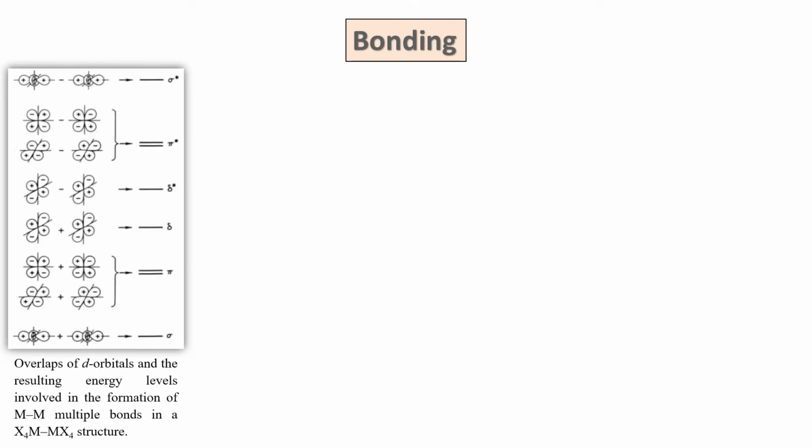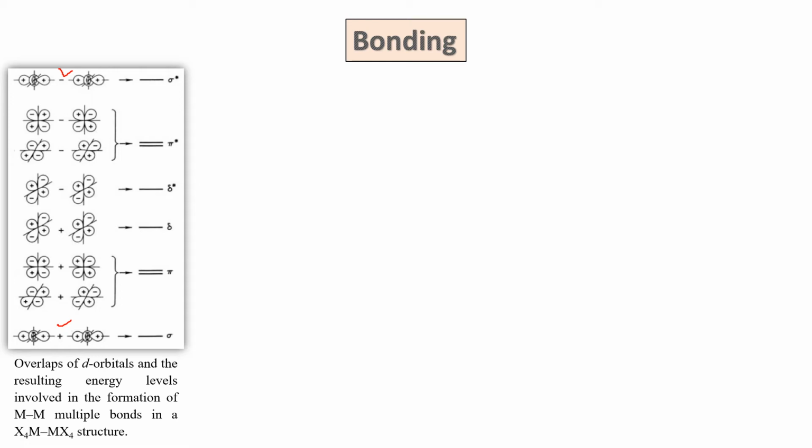Let's come to the bonding part. Here molecular orbital theory is used to describe the bond. In molecular orbital theory, atomic orbitals combine to form molecular orbitals. If two atomic orbitals combine, there is formation of two molecular orbitals. The one of lesser energy than the atomic orbital is known as the bonding molecular orbital, and the one of more energy than the atomic orbital is known as the antibonding orbital. The sigma bond is formed by the plus combination, and sigma star is formed by the minus combination.